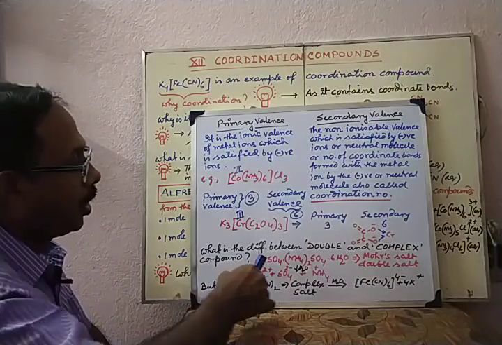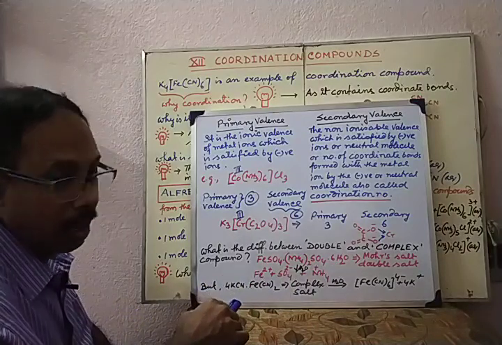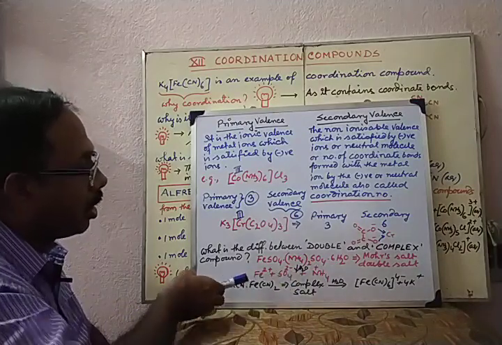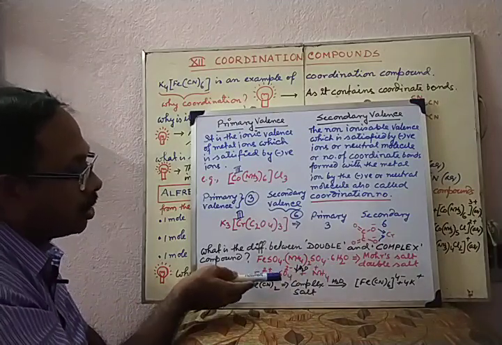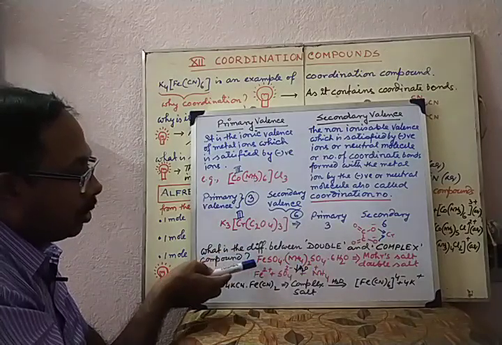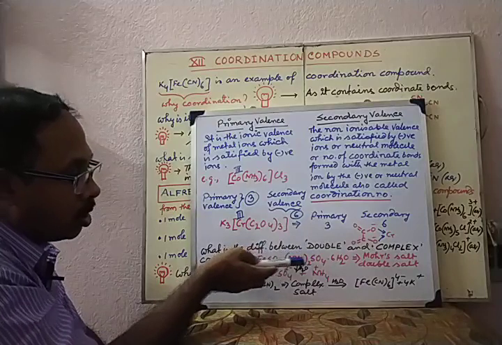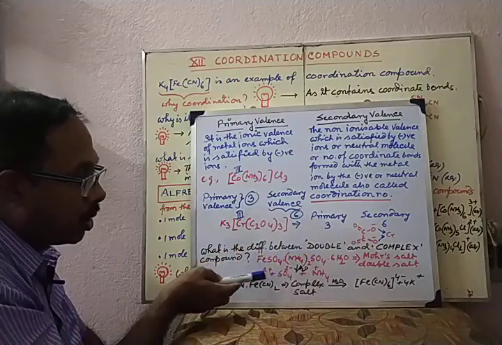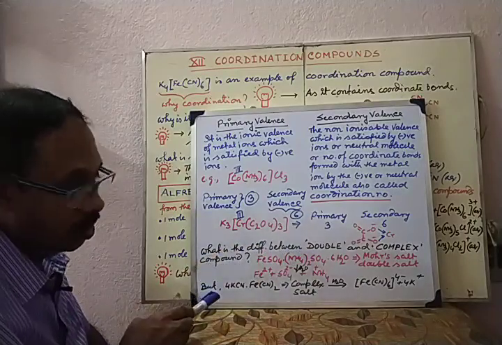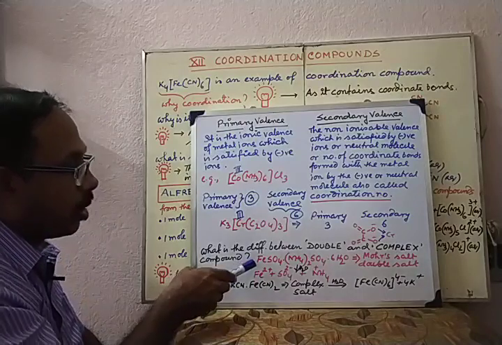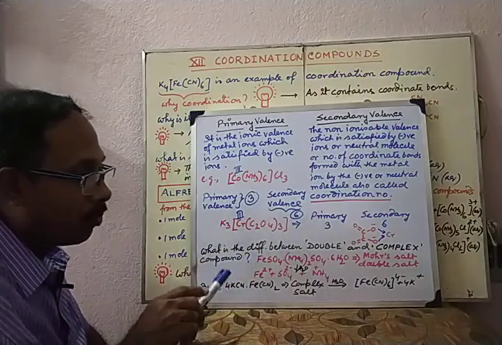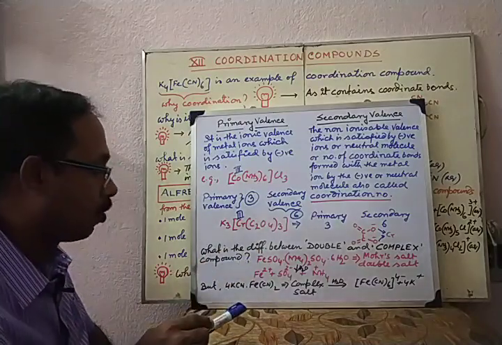Now, when this ferrous ammonium sulfate is given in aqueous solution, it can form free Fe2 plus ion, sulfate ion, ammonium ion. That means it is association of two salts and it forms simple ions in aqueous solution. Therefore, it is termed as double salt. It cannot form complex ions in aqueous solution.